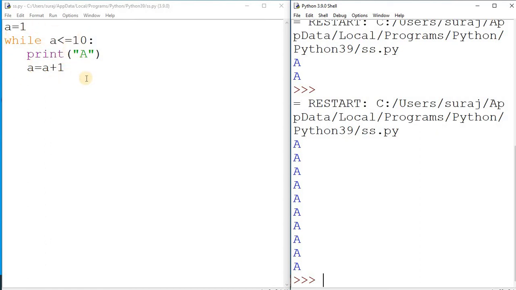In this way it will be incremented every time by 1, and if you write a plus 2 here, it is incremented by 2. Even though the program will work, our logic and output will not come properly. Most of the time we use a equal to a plus 1, but we can use a equal to a plus 2 if you want to increment by 2. In this way the while loop will work. You have to just practice this, and perform some activity by using the while loop. So I hope, dear student, you understood the concept of the while loop.